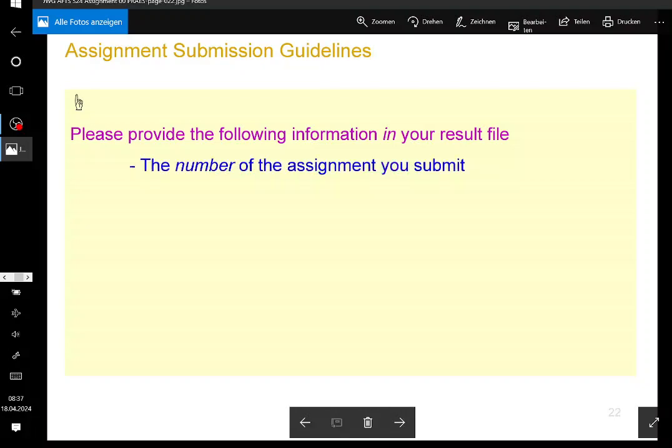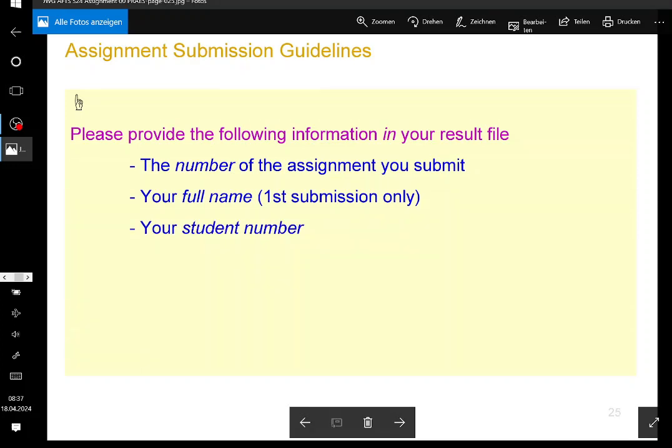All right, next, I need the following information from you, and that's important. The number of the assignment that you submit, so I know what you're doing. Your full name, but only for the first assignment. If you submit your first assignment, you need to give me your full name, but for the second, third, and so on, it's no longer the case. Your student number also. I have the list of your names and I have the list of your student numbers, but these two lists are not attached, which is completely insane.